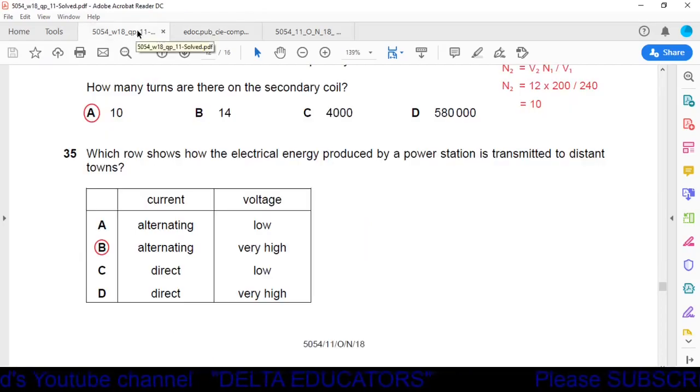So what is the answer here? Alternating current and very high voltage. It is given in option B. So option B is the correct answer.